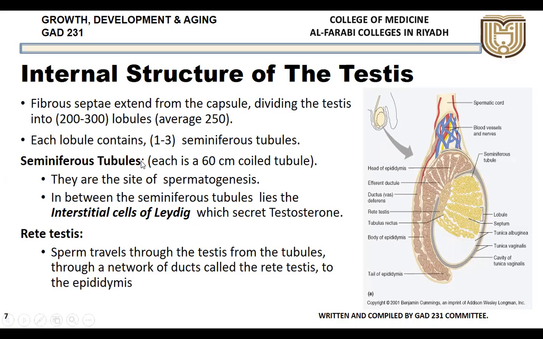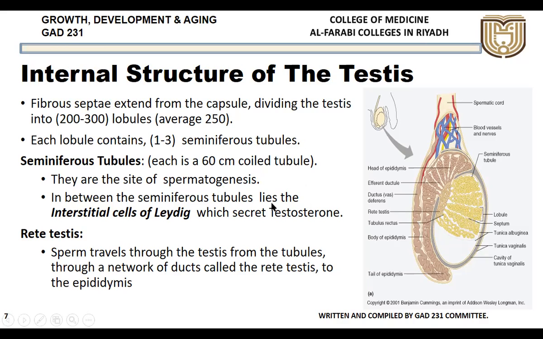Each seminiferous tubule is almost 60 centimeters long. So it is a very long tube, but it is coiled into a very small compact region called the lobule. Even though it is 60 centimeters long, it is confined to this very small area. They are the sites of spermatogenesis, where the sperms are produced.